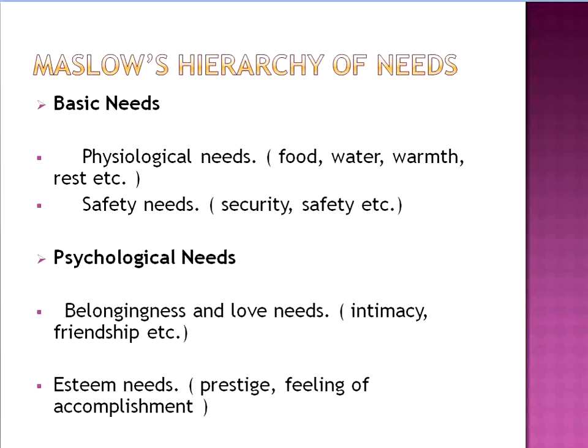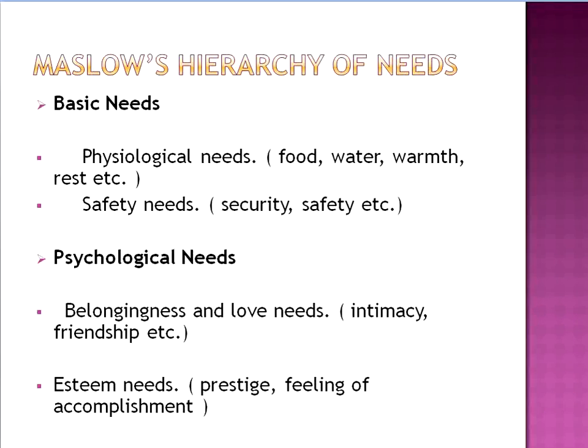What is the second category? Psychological needs. Under psychological needs, number one is belongingness and love needs, for example intimacy, friendship, etc. An individual, with the passage of time, might have needs related to belongingness and the feeling of love, such as an intimate relationship or a good friendship.